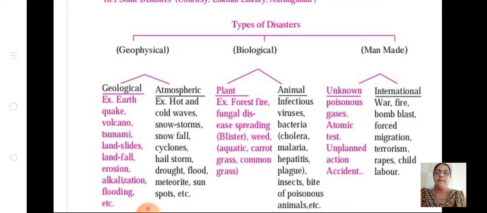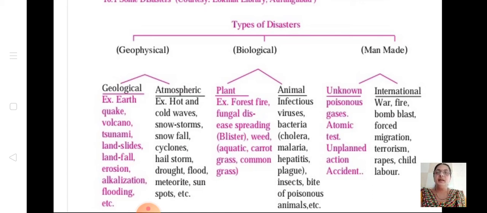Under man-made, there are unknown reasons and international reasons. Unknown reason is poisonous gases. This you all know, many leakage of gases. It causes health issues as well as loss for the environment or country. Poisonous gases, atomic test, unplanned action, accidents. You can see in the news as well as in the newspaper, a lot of accidents happen. This is all unknown, sudden. So this is all man-made. There will be some mistake due to some reason, it is only man-made.